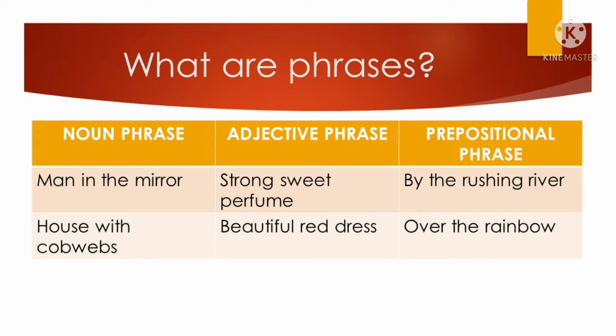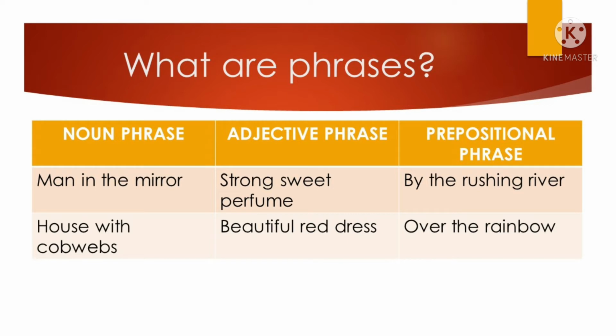If we are talking about an adjective phrase, it could be strong, sweet perfume. So we are talking about the strong and the sweet, referring to perfume. And then we have the beautiful red dress. So beautiful and red are both adjectives modifying the dress.